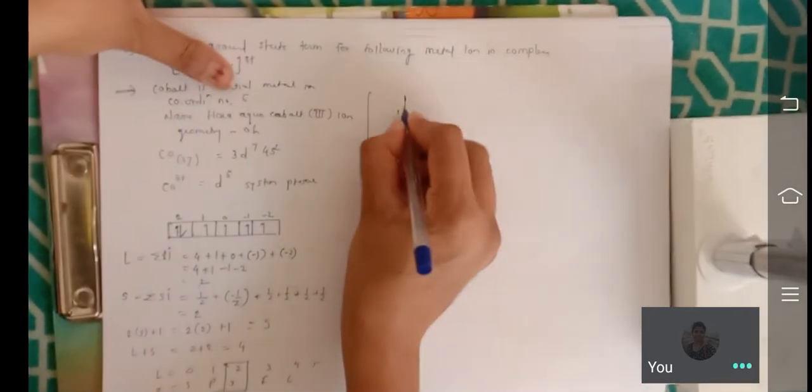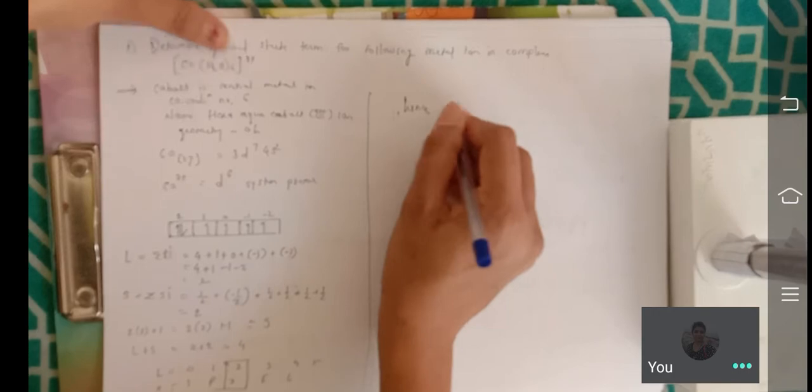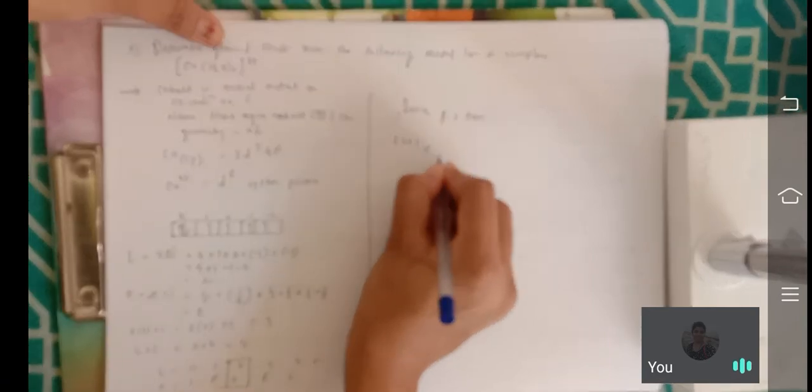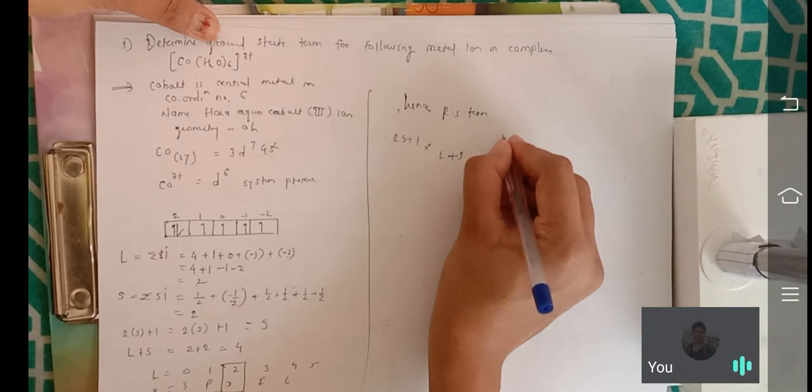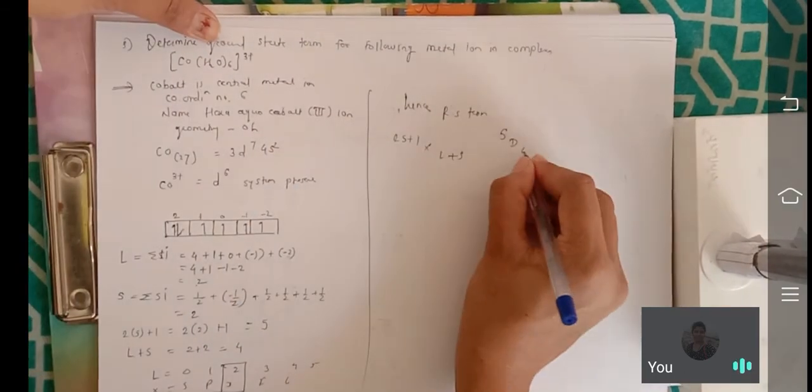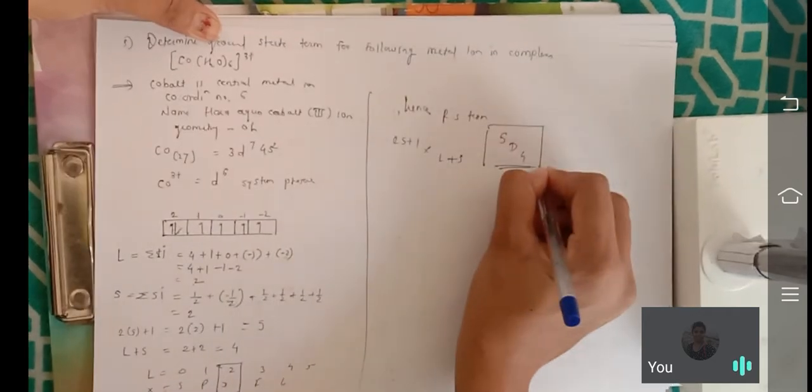Hence the term is 2S plus 1, L, and L plus S. So the value is quintet D. L plus S is 4. Okay, quintet D 4. Okay, this is the ground state term.